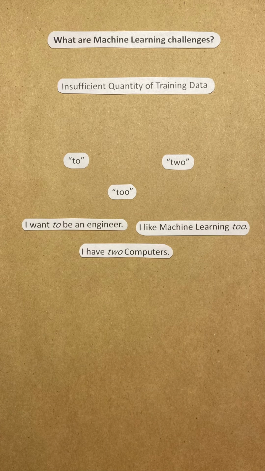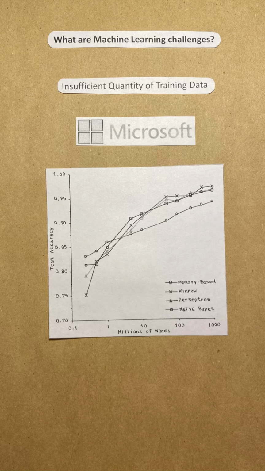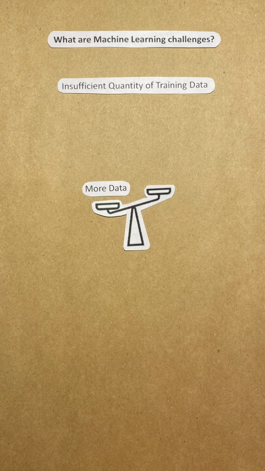correct usage. In 2001, Microsoft researchers found that different machine learning algorithms performed similarly well on a complex problem when given enough data. This means that sometimes, having more data is more important than having a fancy algorithm.